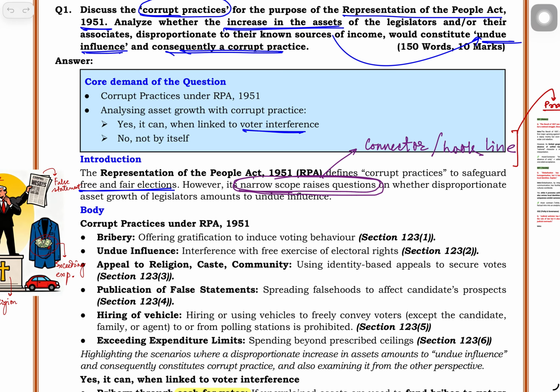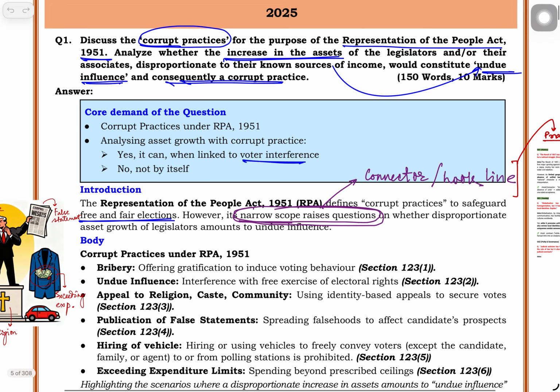Under RPA it will be corrupt only when it has voter interference. Otherwise, a mere increase in assets can fall under different acts, not necessarily under RPA 1951.